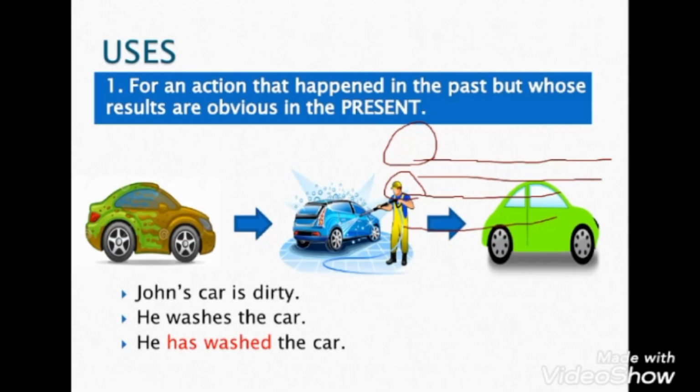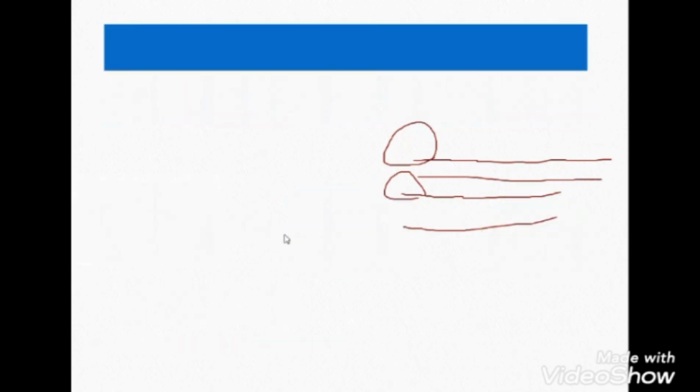So first, John's car is dirty. Then he washed the car. And the last step, this is the present perfect. The last step, he has washed the car. We can move to another part. Like what exactly?